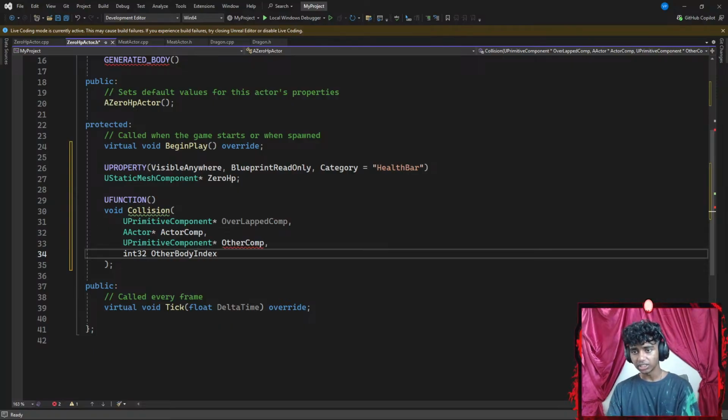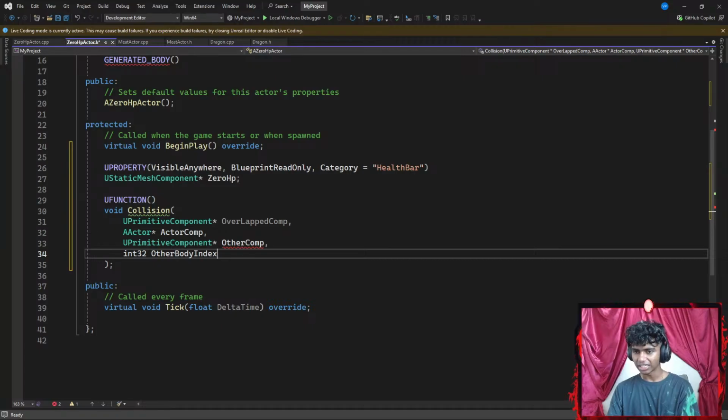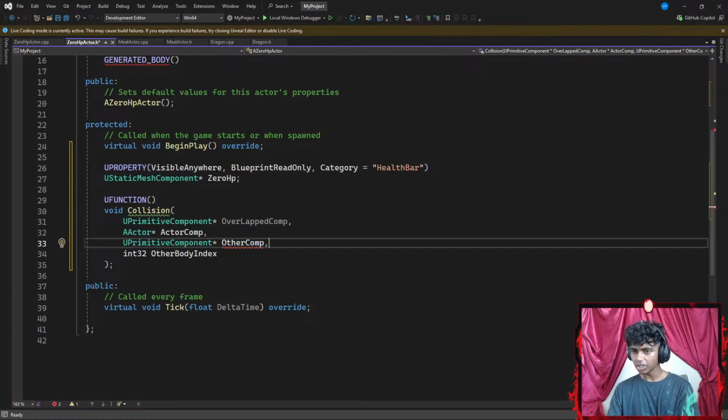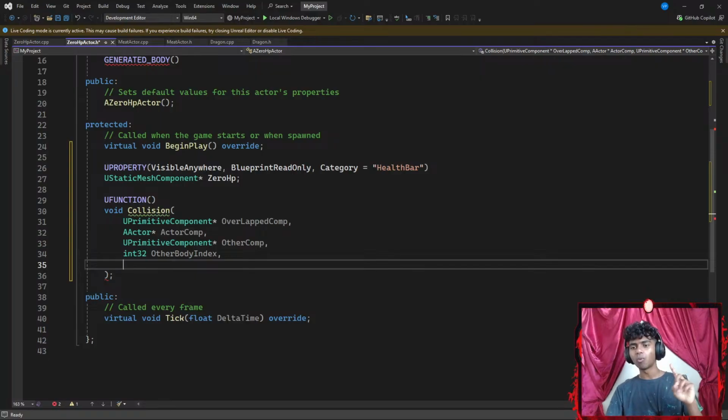Okay, my other component here does have a red underline. Could it be because other component is a UPrimitiveComponent? Did I have a typo here? UPrimitiveComponent, other component. This should be correct. Guys, I'm telling you, it's literally unreal. It just keeps messing with me. It shows red underlines that do not even require a red underline. I mean, I feel that is good, so I won't be overdoubting myself when it shows a red underline. I would have to be 100% sure of what I type.